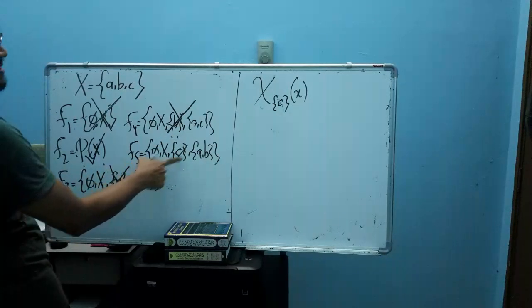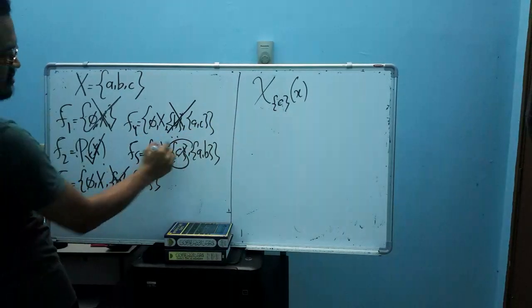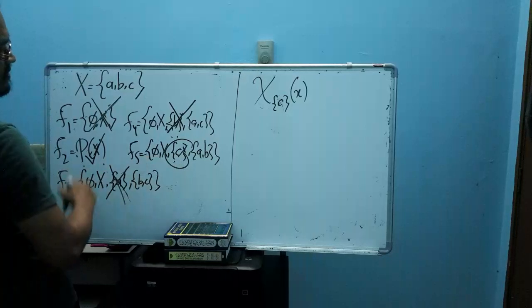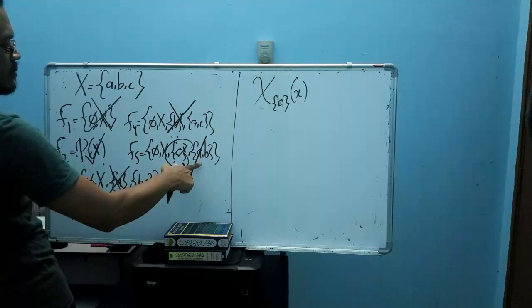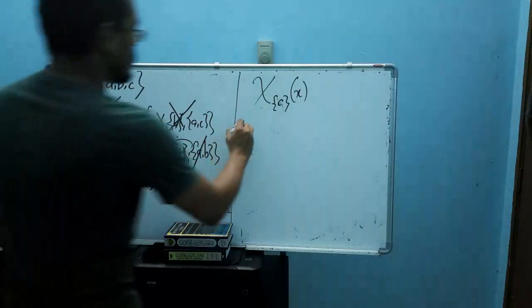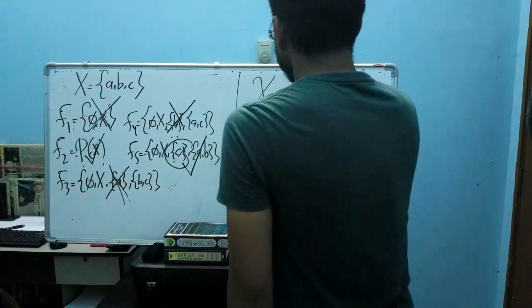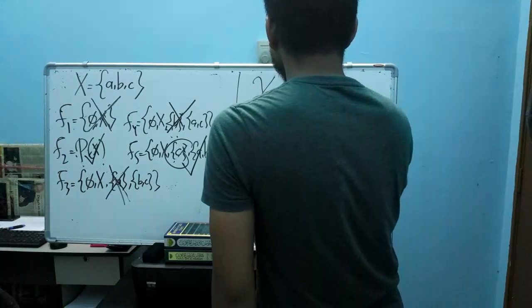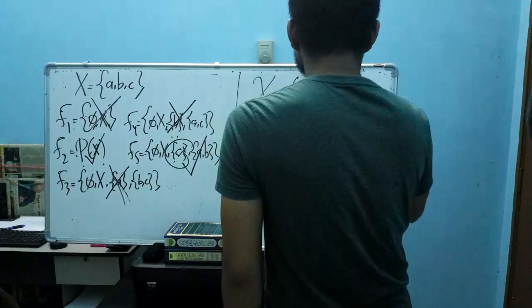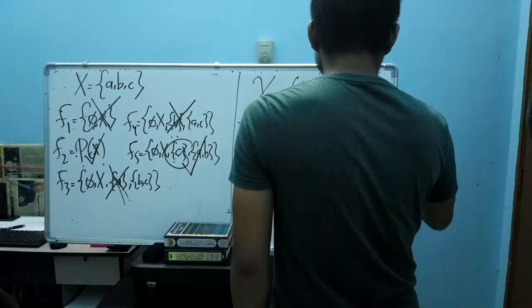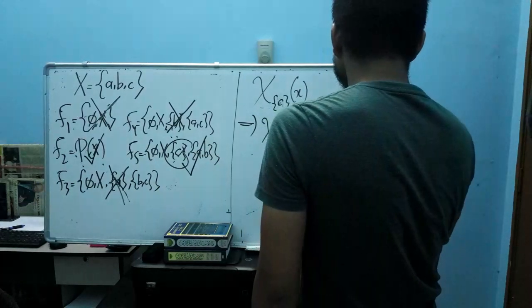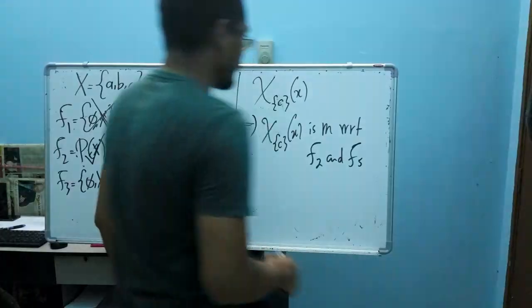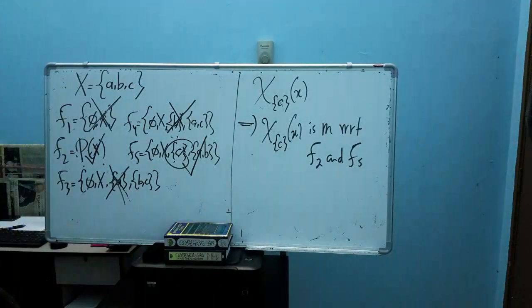So the fifth algebra, does it have C here? So you have C, right? Okay, so you have C here in this fifth algebra, meaning that this indicator function is measurable with respect to the fifth algebra. So from this theorem it follows that this indicator function is measurable with respect to the second and fifth algebra, okay, algebra number 2 and also algebra number 5.